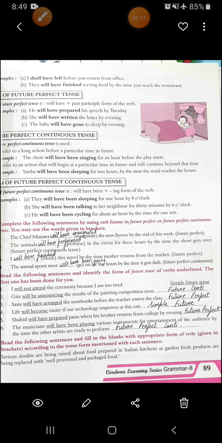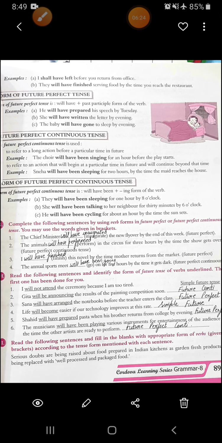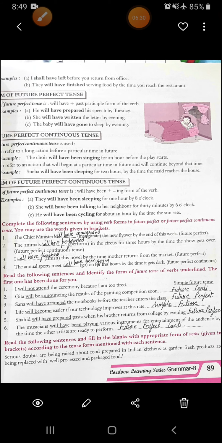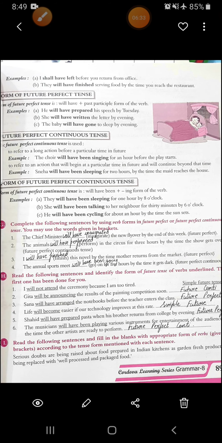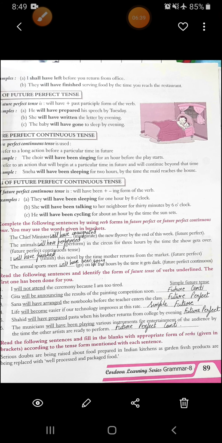Alright, just remember all the forms and then it will be easy for you to find out which form or which kind of tense is used. Now see what is there in exercise I. Read the following sentence and fill in the blanks with appropriate form of verb given in the bracket according to the tense form mentioned with each sentence. Now let's start reading it. Serious doubts are being raised about food prepared in Indian kitchens as garden fresh products are being replaced with well processed and packaged food.